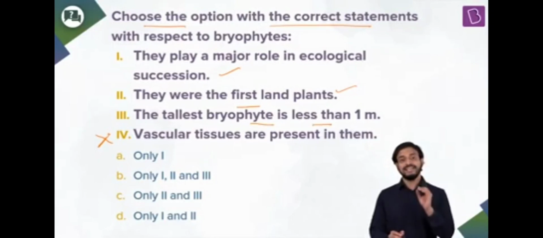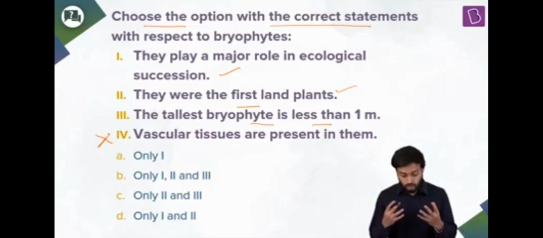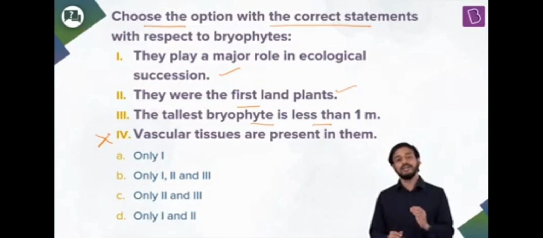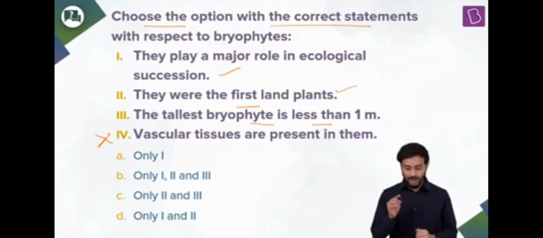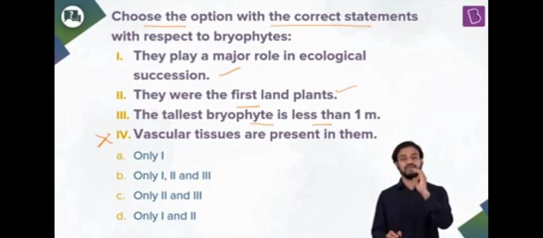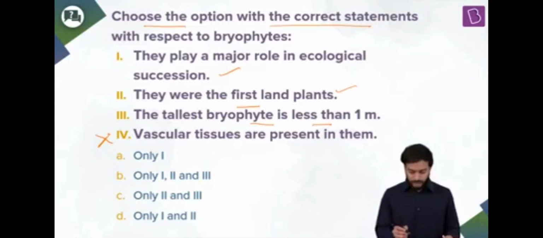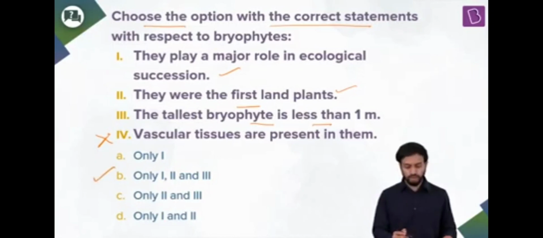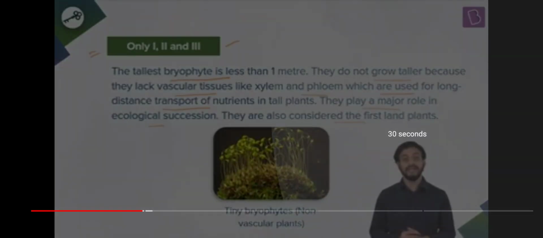And the reason is, since they do not have vascular tissues, what will happen? If these bryophytes grow very tall, then water and minerals from the soil would not reach the leaves present at the topmost portion. So that's the reason why they do not grow much in height. Fine. So basically 1, 2, and 3 are correct. So option B should be correct.